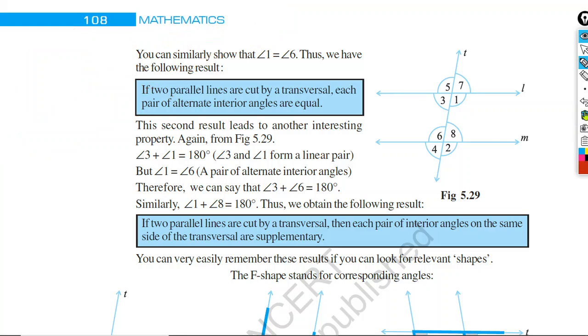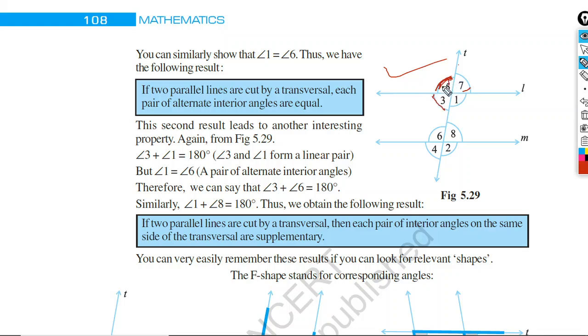Now we will move to pairs of angles on one side of the transversal. That means angle 3 and angle 6 are a pair of interior angles on one side of the transversal. Now see, look at the figure. Angle 3 plus angle 5.